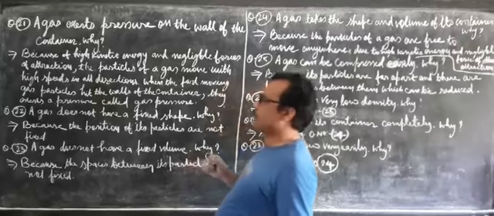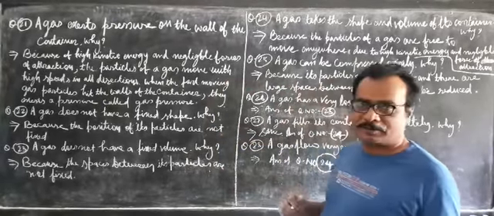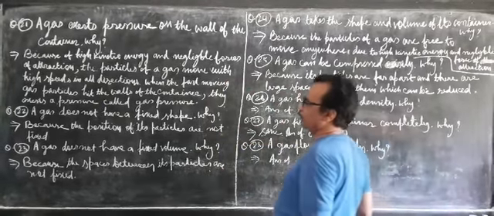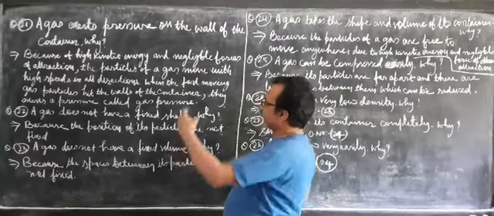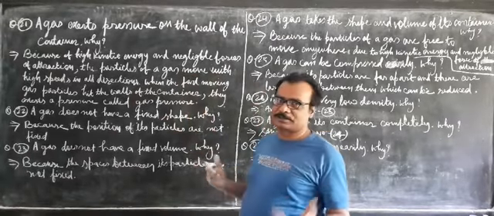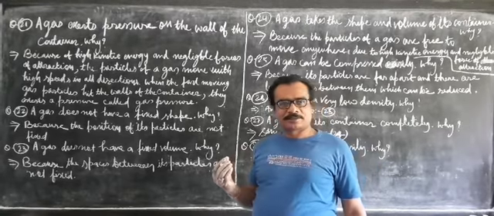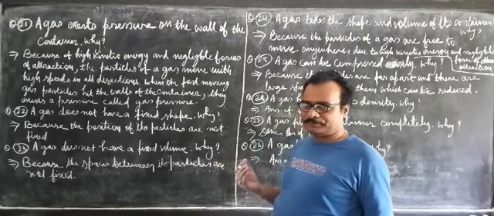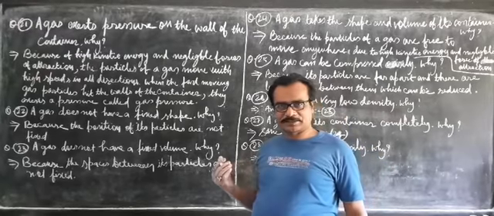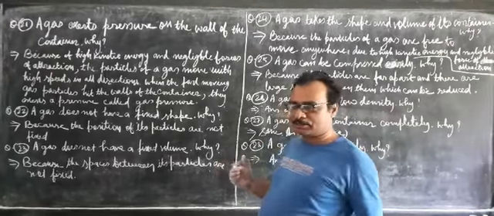A gaseous particle has very high kinetic energy and very negligible force of attraction. Since the force of attraction is negligible, the particles cannot be held together, nor can they be held at a particular position.